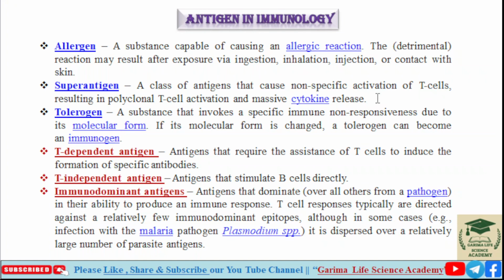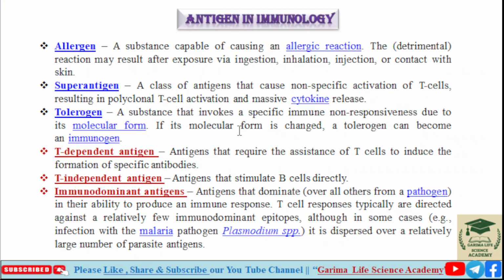Next is tolerogen. Tolerogens are substances that invoke a specific immune non-responsiveness due to their molecular form.